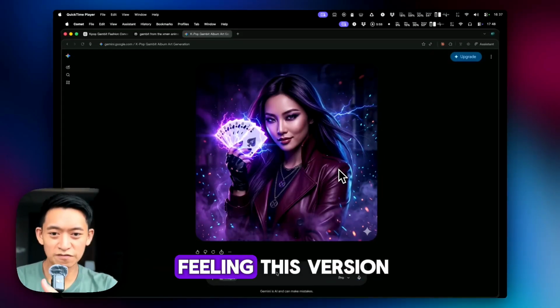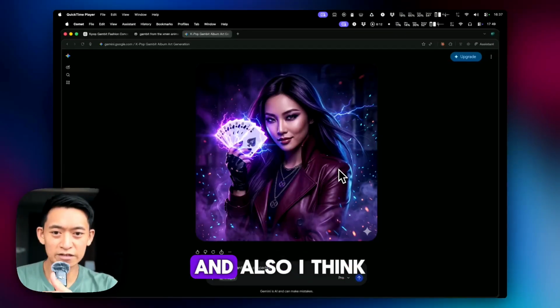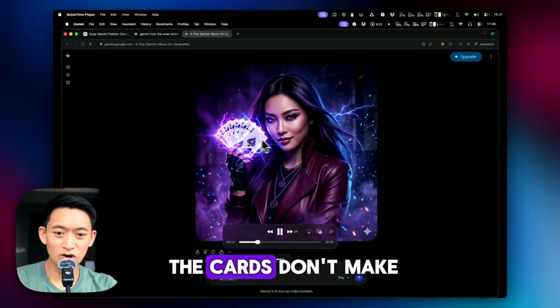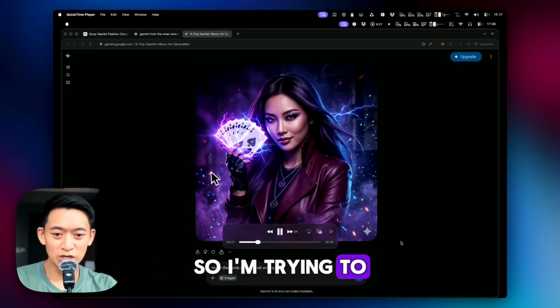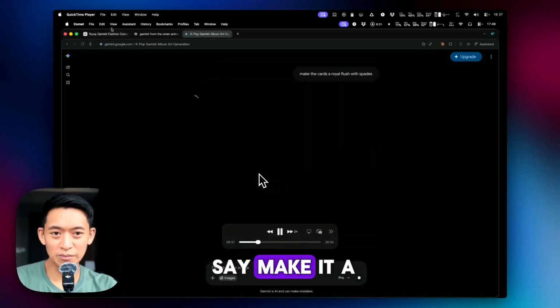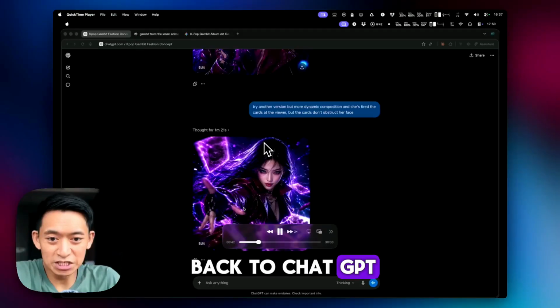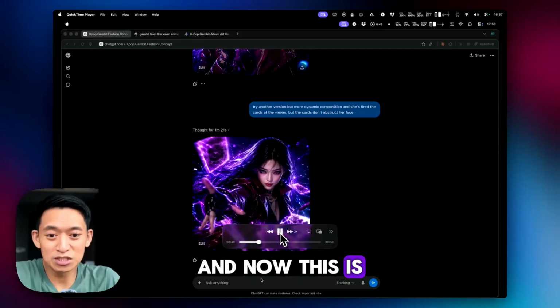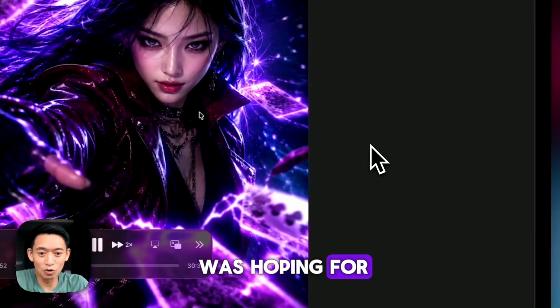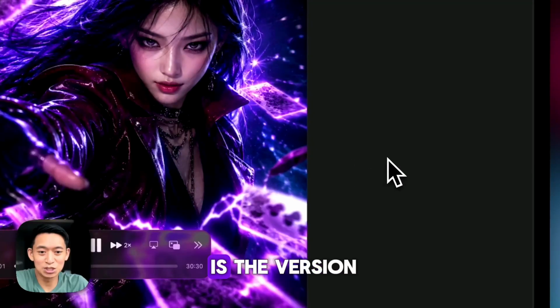And I'm not really feeling this version. And also I think the cards don't make sense here. So I'm trying to make it more realistic. So I'm trying to say make it a royal flush with spades. And then I switch back to ChatGPT, and now this is exactly what I was hoping for. This is it. This is the version.